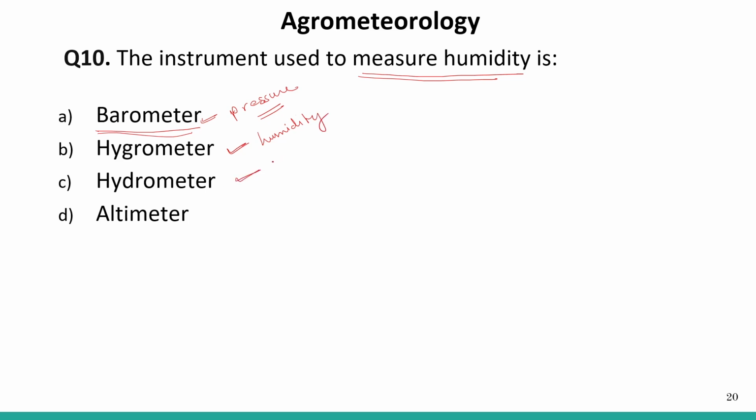Hydrometer, that is used to measure the change in the temperature of liquid, right?